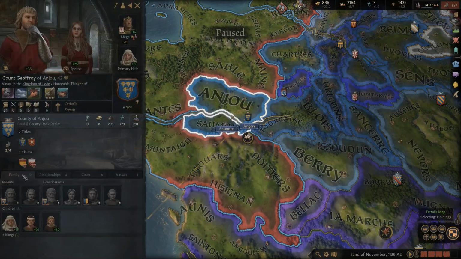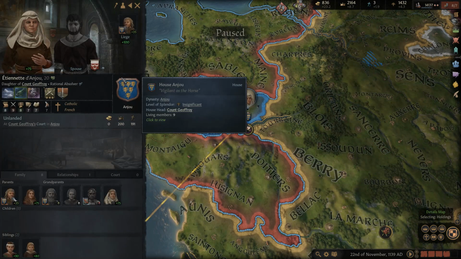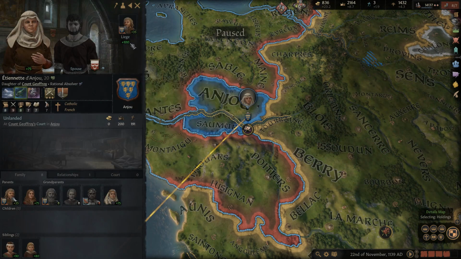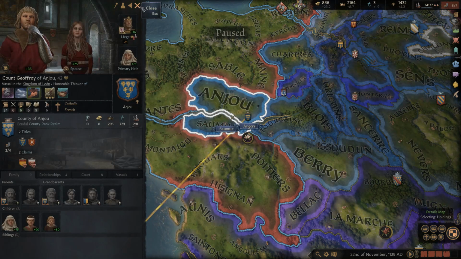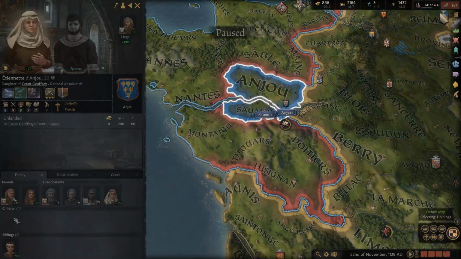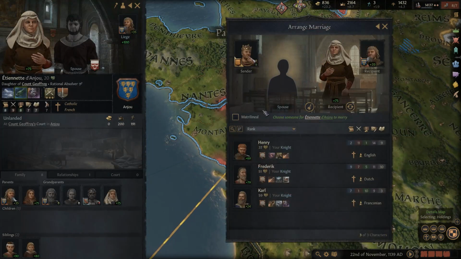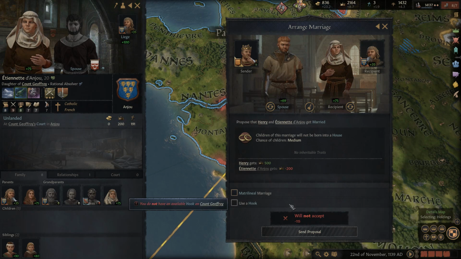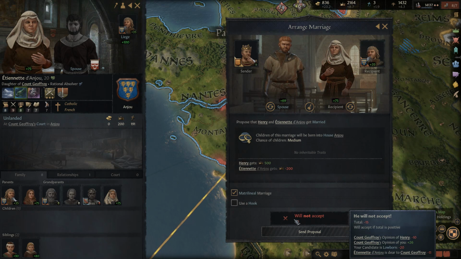Has he arranged the marriage yet for his daughter? Let's just take a look. No, not yet. She's still available. All right, so yeah, we'll still attempt to do a marriage here. As of right now, though, we just don't have anybody who he would be happy with. Yeah, there's nobody here. He's not going to accept any of these marriages for good reason. Yeah, it's just not good enough.